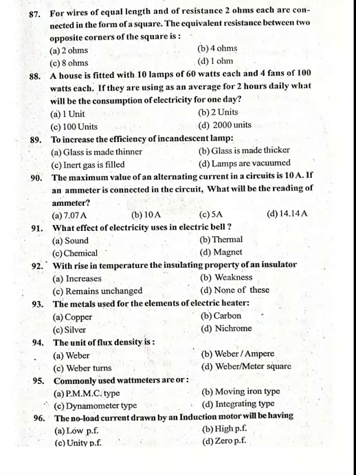88. A house is fitted with 10 lamps of 60 watt each and 4 fans of 100 watt each.